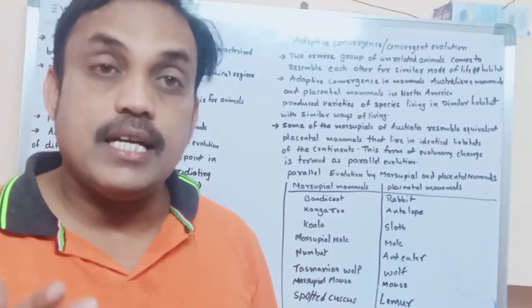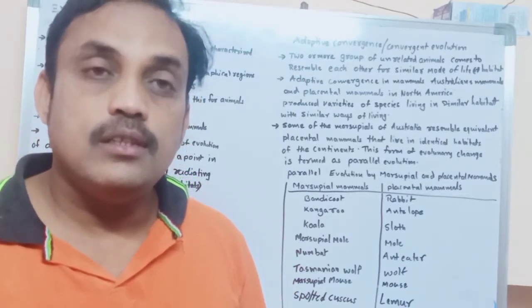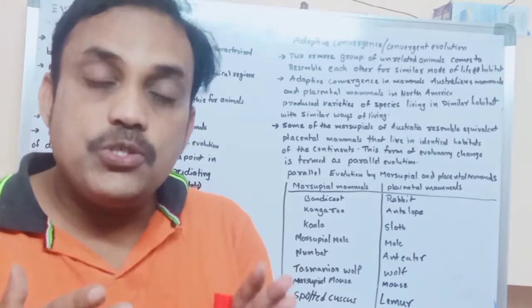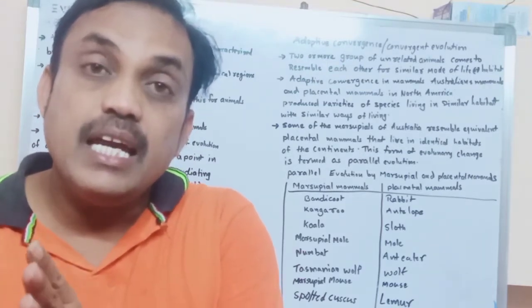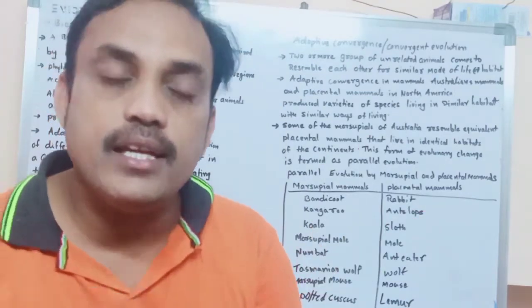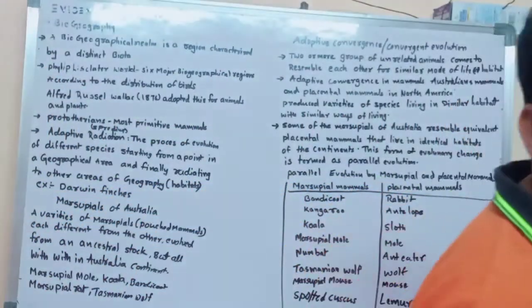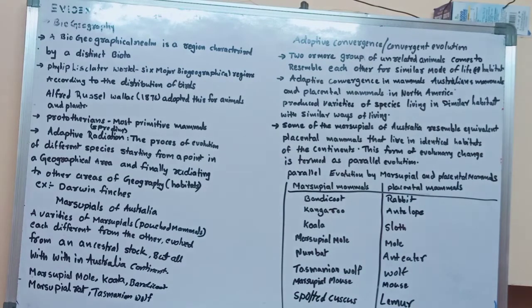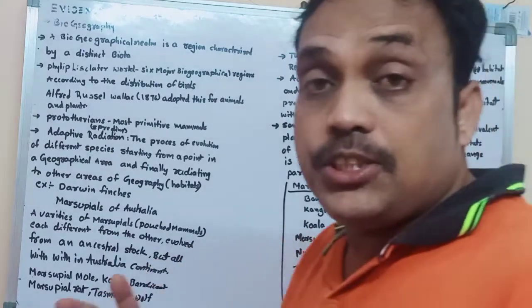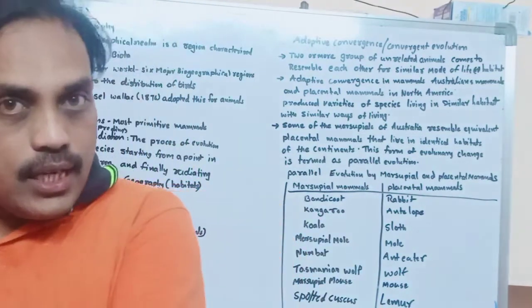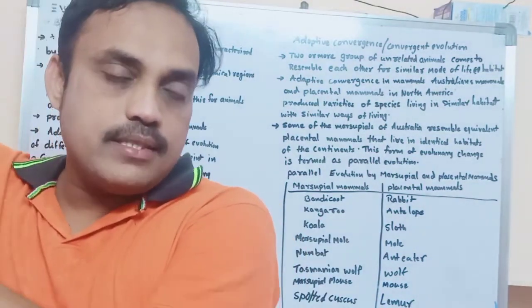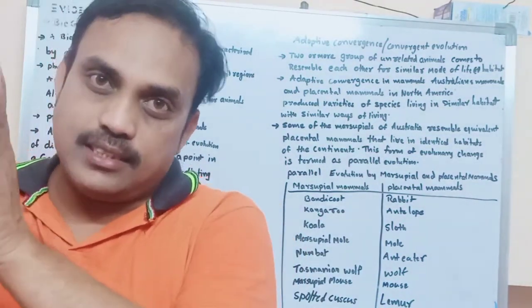Biogeography is the study of the distribution of plants and animals in different geographical areas. Geographical means different regions.